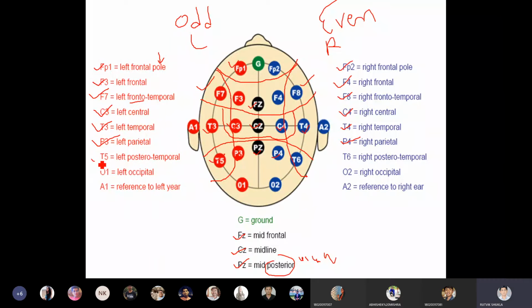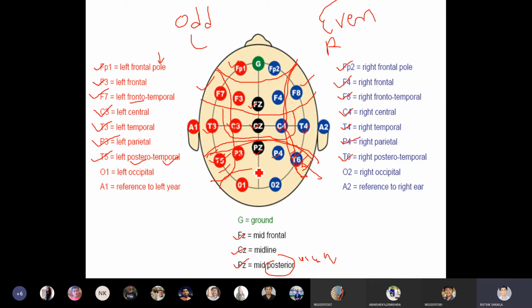Now T5. T5 is also part of temporal, and it is also part of the parietal or posterior region. That's why it is called left posterior temporal. And T6 is called right posterior temporal. See, it is a part of temporal. This whole part is a temporal part, and this part is the posterior part. So it is a part of two things. Both of them are included, it is inside this. That's why it is called right posterior temporal.